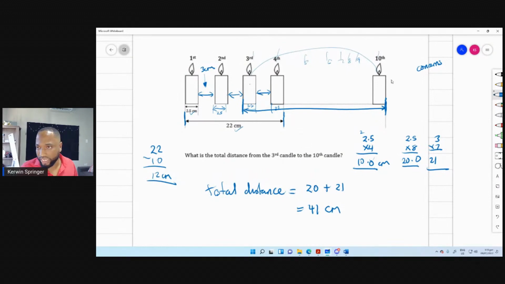The 3rd to the 10th, 1, 2, 3, 4, 5, 6, 7, 8. 8 times 2.5 is 20. Then 3 spaces by 7, 1, 2, 3, 4, 5, 6, 7 spaces. What's the spacing? The spacing is 12 divided by 3.